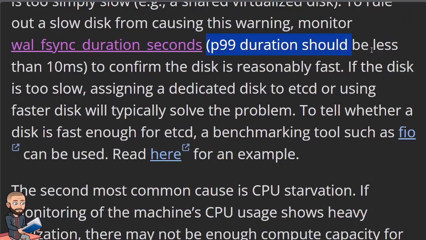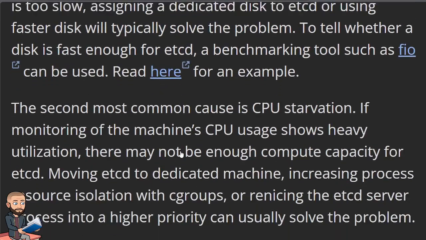So P99 duration should be less than 10 milliseconds to confirm the disk is reasonably fast. If the disk is too slow, assigning a dedicated disk to etcd or using faster disk would typically solve the problem. To tell whether a disk is fast enough for etcd, a benchmarking tool such as FIO can be used. And then you can read there for an example.